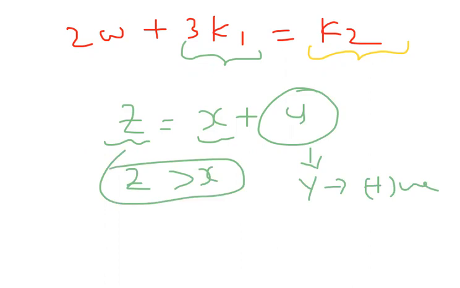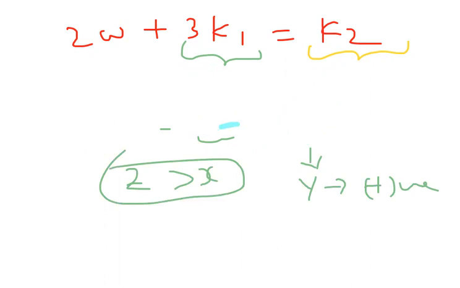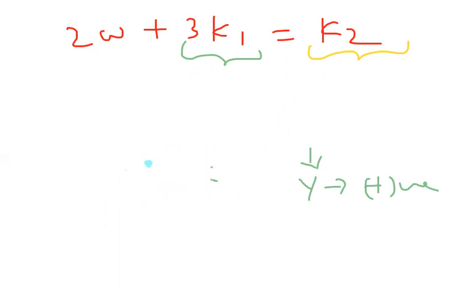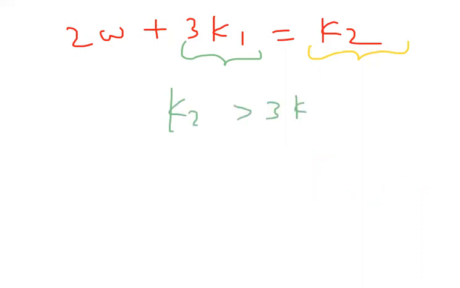From that information, K2 is equal to 3K1 plus 2W. That means what is the relation between K2 and 3K1? K2 is greater than 3K1. So I can also write the equation as K2 by 3 is greater than K1. This is the answer.